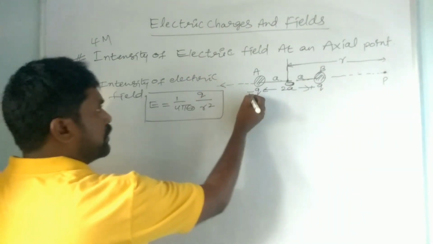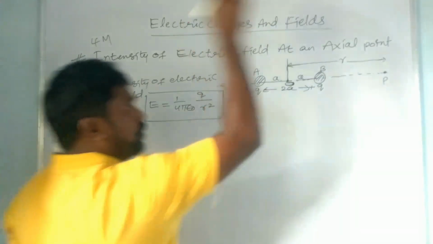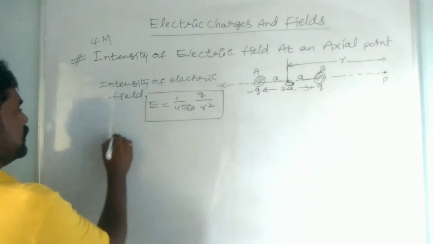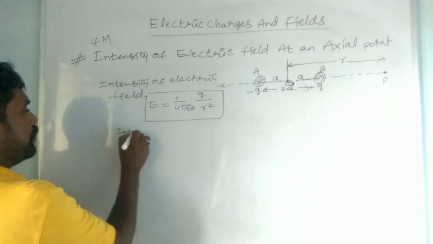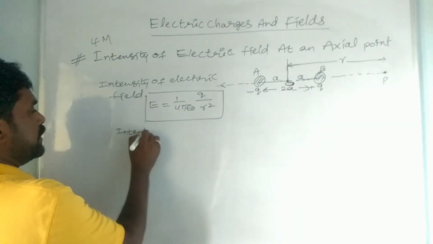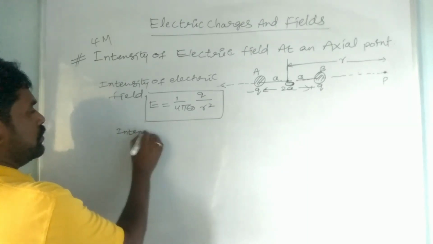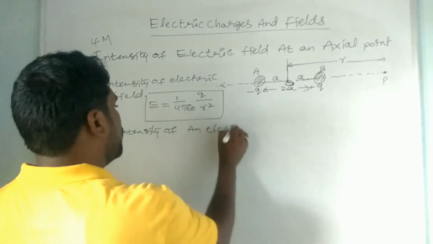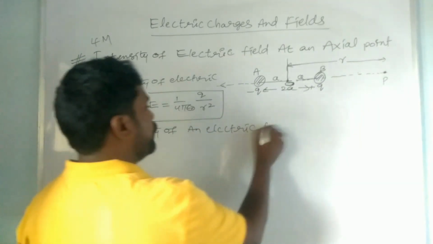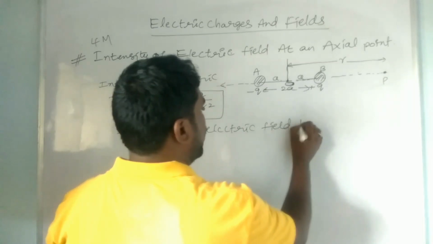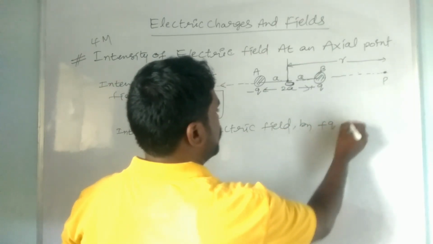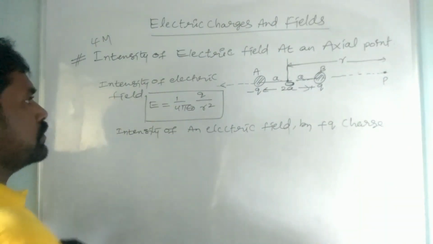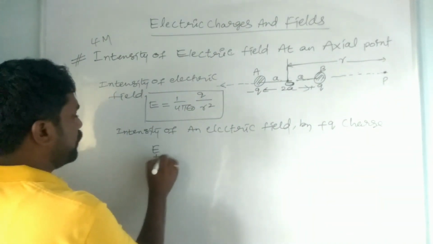The intensity of electric field by the plus q charge is E plus q.